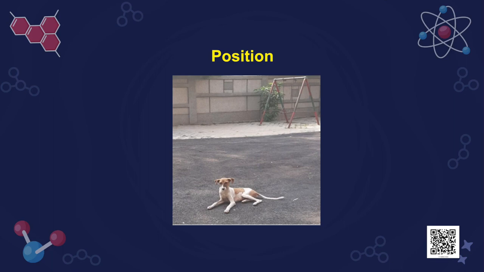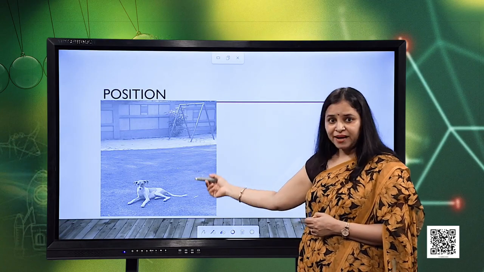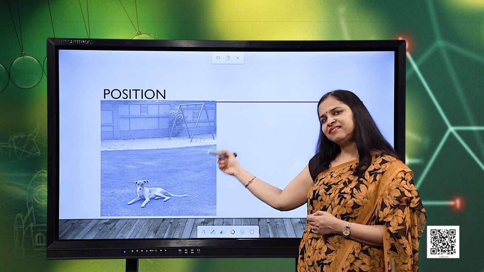Now, to describe the motion, we need to consider the position of the object. So, now let us see. You can see one picture over here where a dog is sitting. To describe its position, I need some reference.